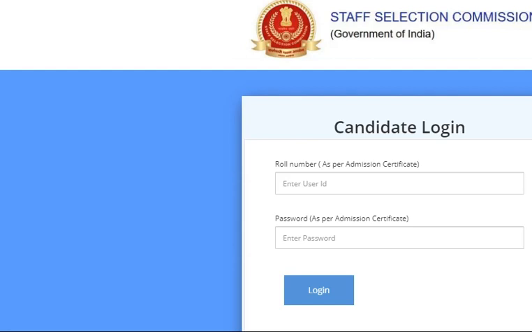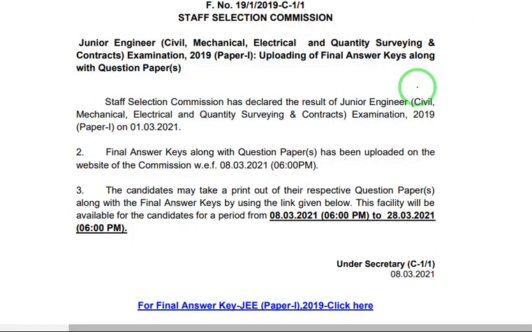A new update came from Staff Selection Commission regarding SSC JE Paper 1. SSC JE Paper 1 final key along with the question paper has been uploaded. Those who were selected for this exam and those who were not selected can also check their question paper along with the key. See here, that has been uploaded on the official website. This is the recent update regarding that.